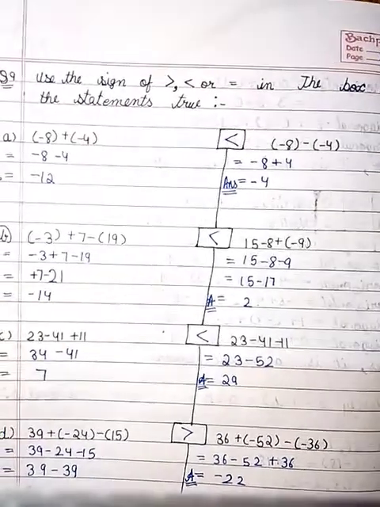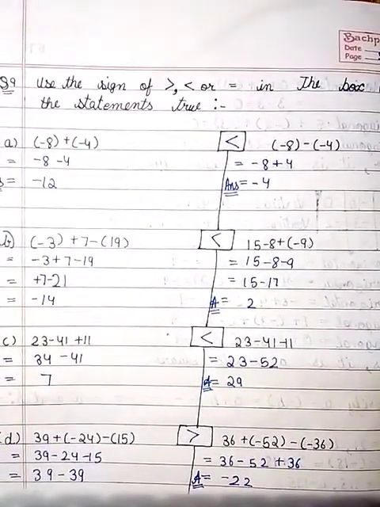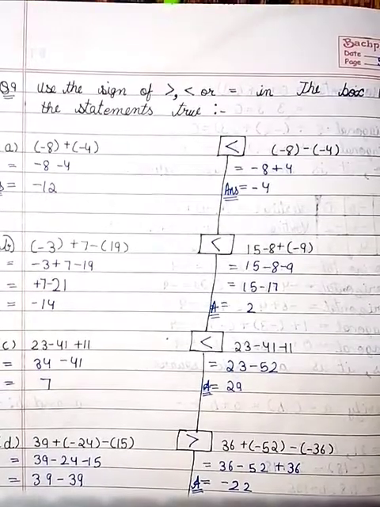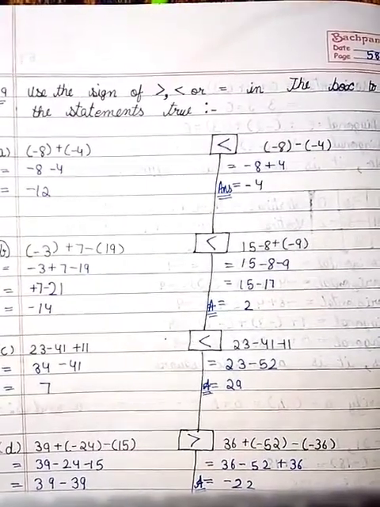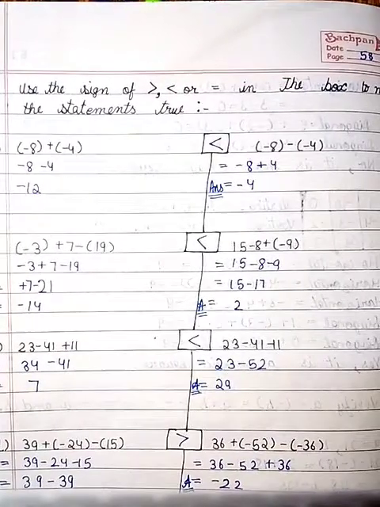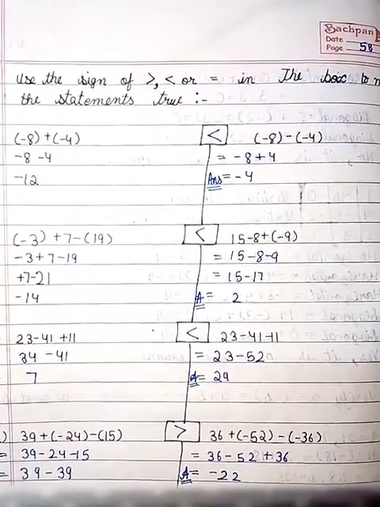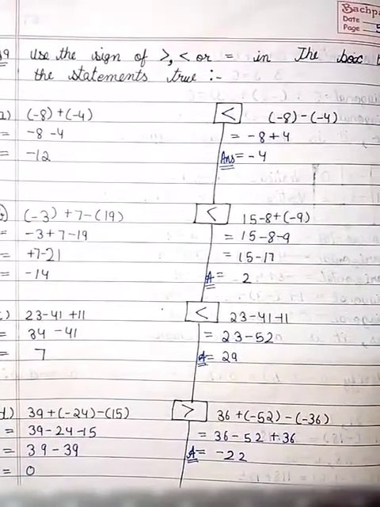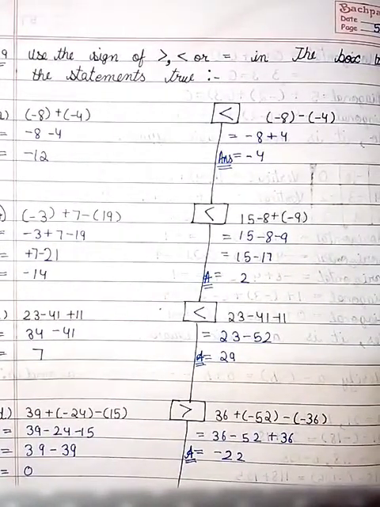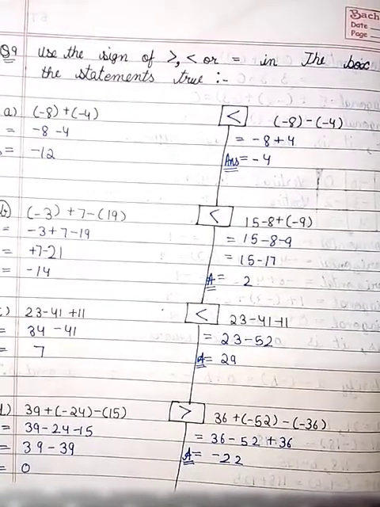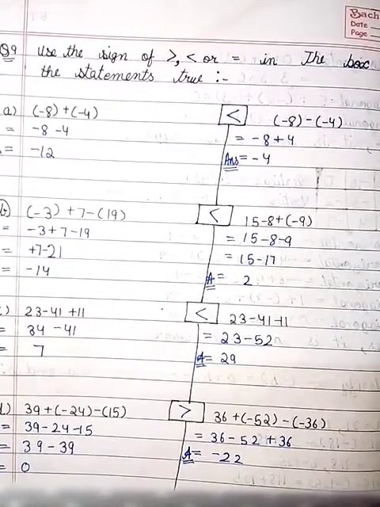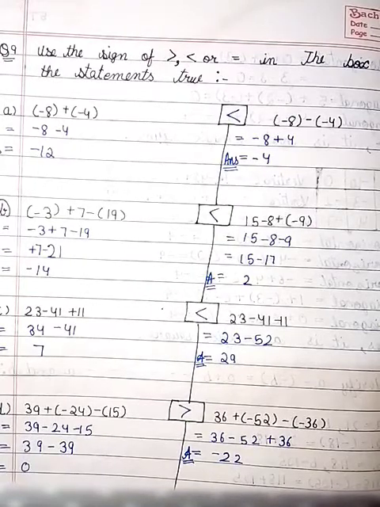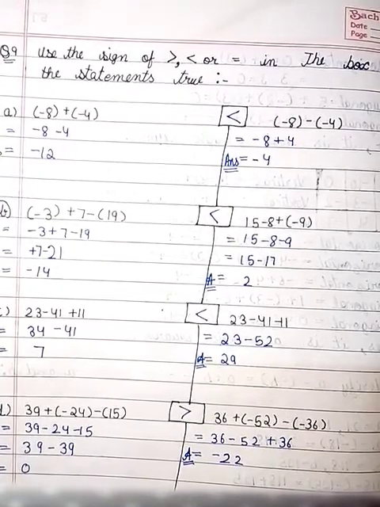Now D part, 39 plus minus 24 minus 15, and 36 plus minus 52 minus 36. So on first side the sum is equal to 0, and on another side the sum will be minus 22. So 0 is greater than minus 22.